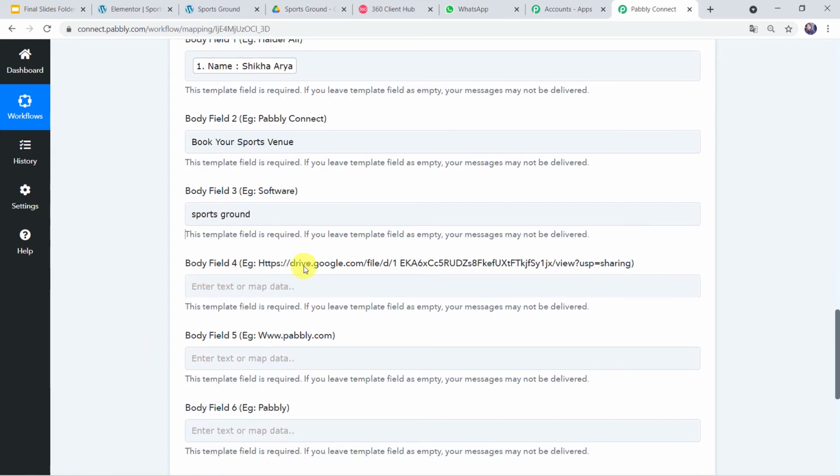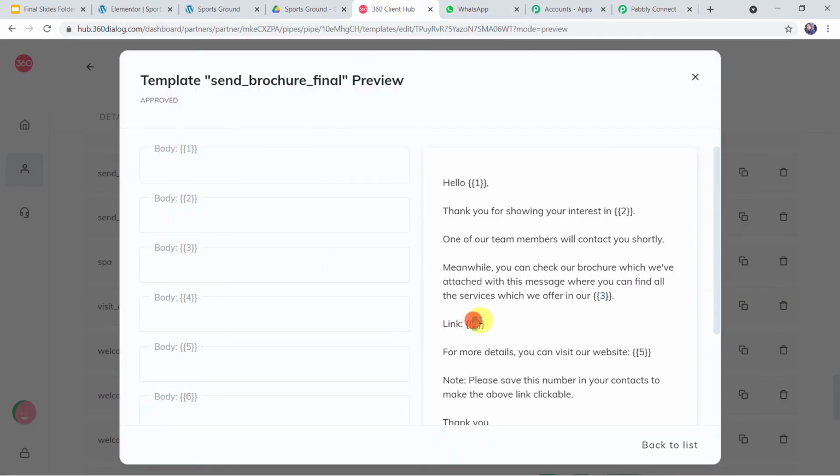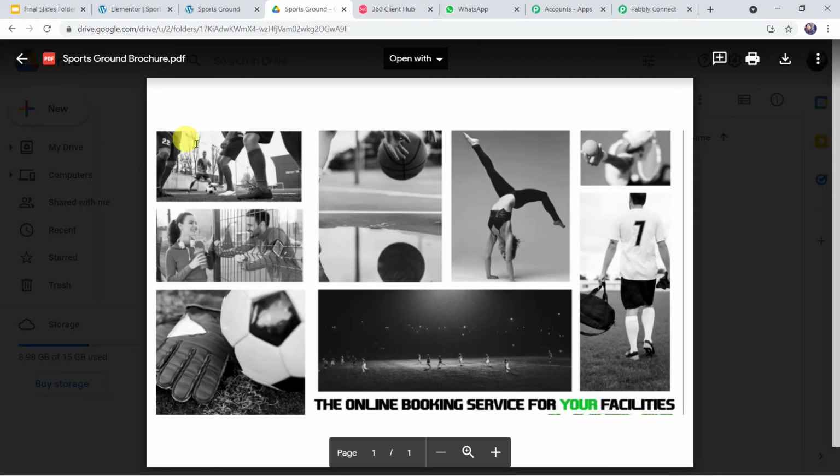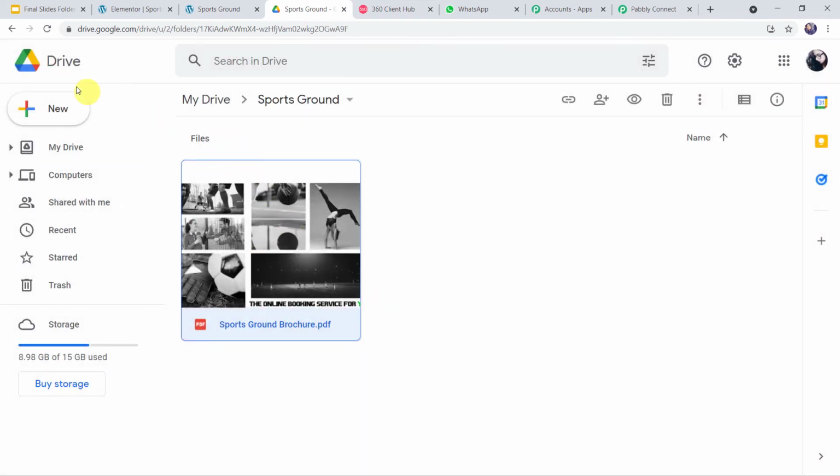Here the link is given as an example. And here in the template also the link is required. So your brochure link or your online flyer link can be mentioned over here. So I have uploaded the sports brochure, the sports ground brochure in my Google Drive.